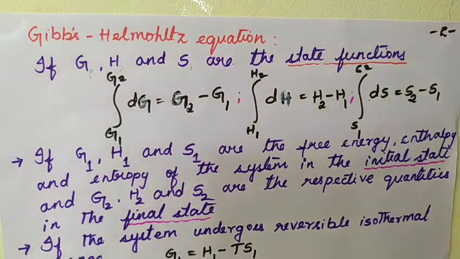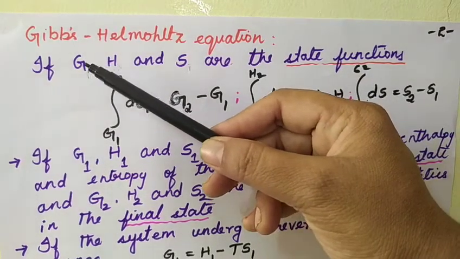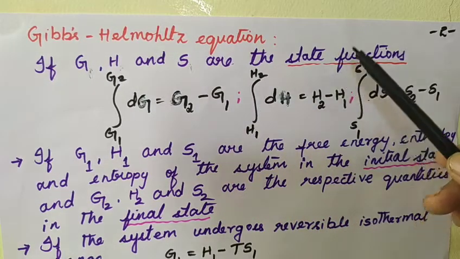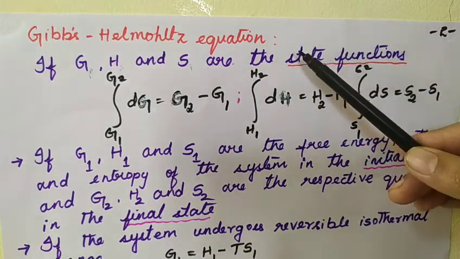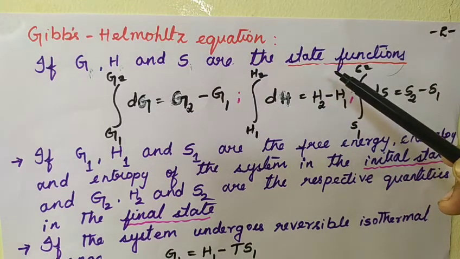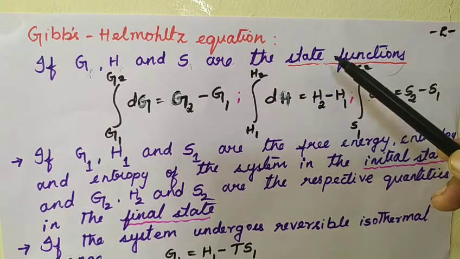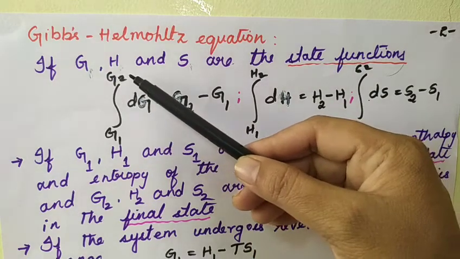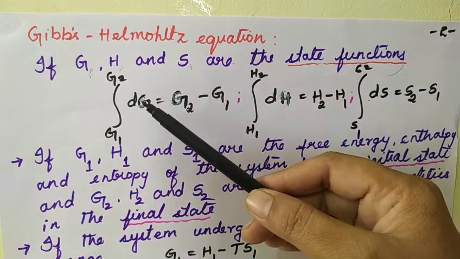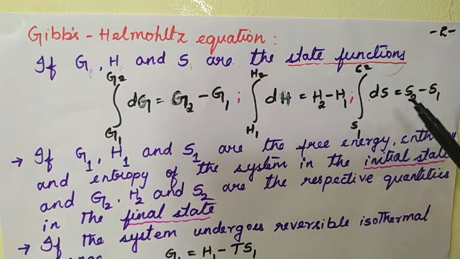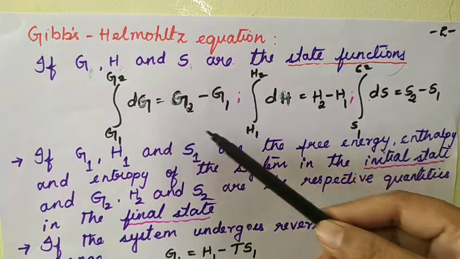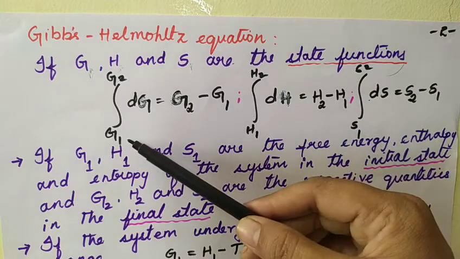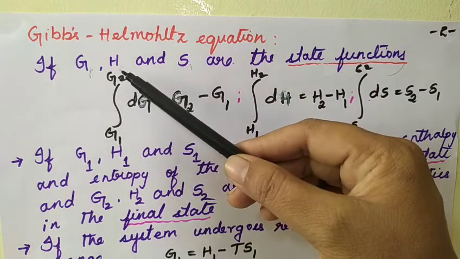Now, the thermodynamic properties such as free energy, enthalpy and entropy are known as state functions. These are known as state functions because they depend on the present status, that is the initial state and the final state, and that's why the free energy, enthalpy and entropy are exact differentials. We can differentiate these properties between the limits, the initial state and the final state.